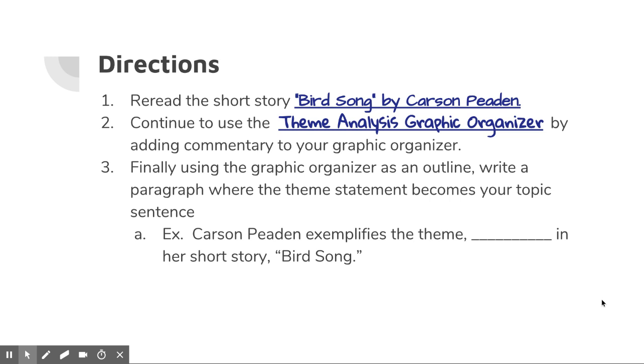Once you've done that, you will then be writing a paragraph where the theme statement becomes your topic sentence. We've included an example topic sentence. Carson Payton exemplifies the theme, and then you will fill the theme in there in her short story Birdsong. Then you will use your textual evidence and your commentary as your supporting pieces of the paragraph, and then add a concluding sentence.